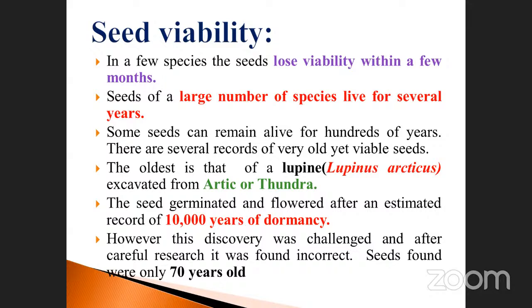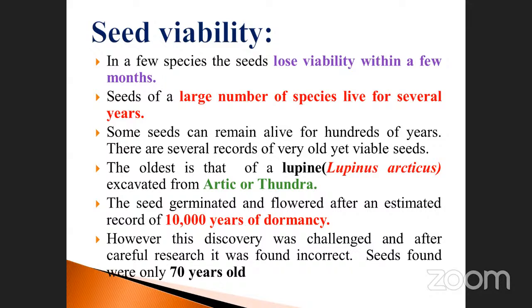Some seeds are easily destroyed due to natural disasters, cold or high temperature, but some seeds can easily grow even after 100 years. That is very, very important.